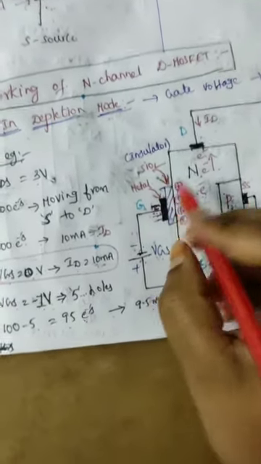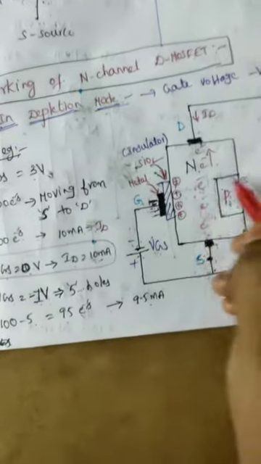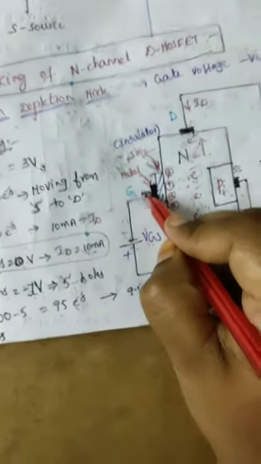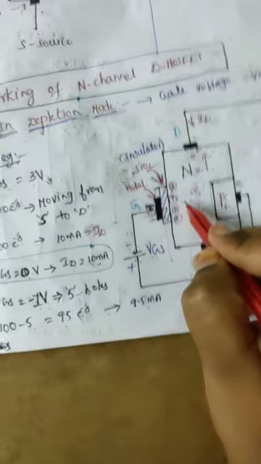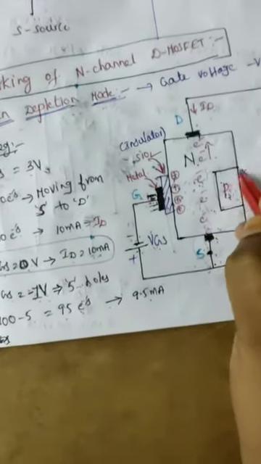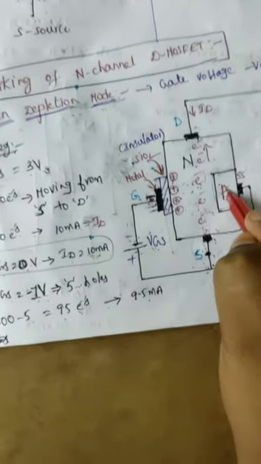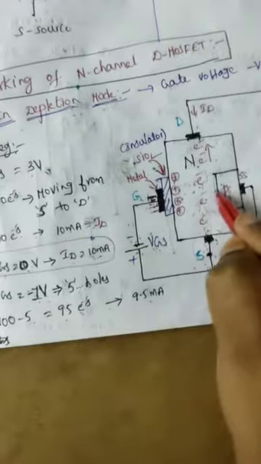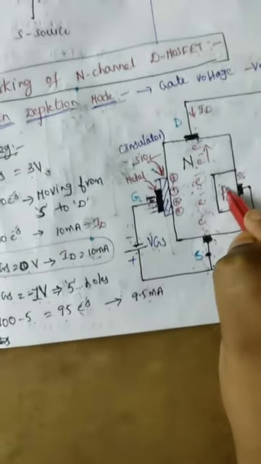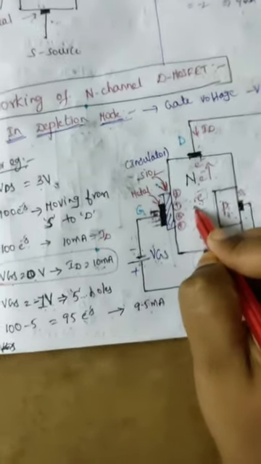What is the opposite type? The negative potential attracts positive charge carriers from the p substrate, that means holes. So holes move from the p substrate into the N channel, right.